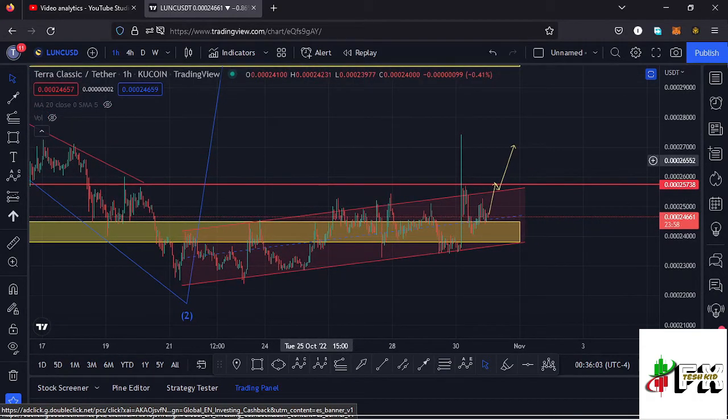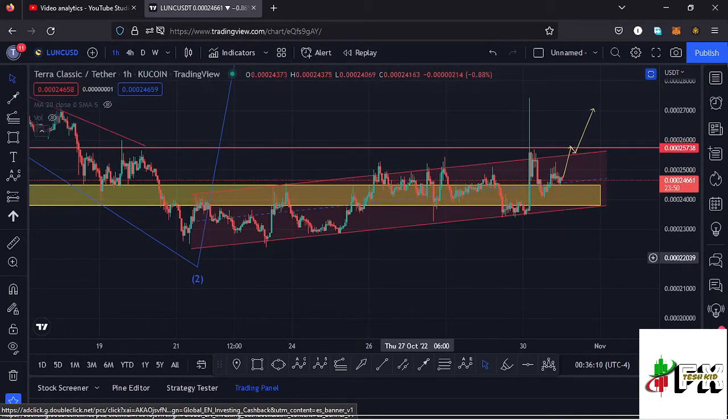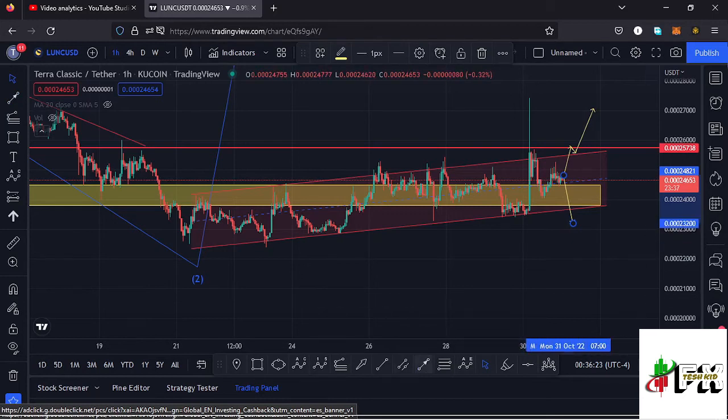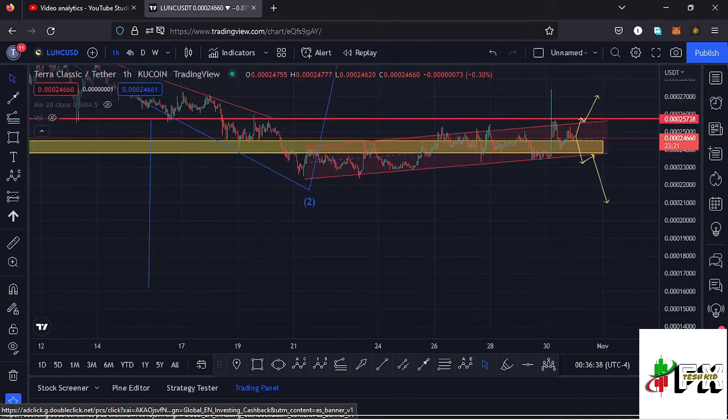And for that to also play out, I also expect to see an increase in volume here on the LUNAC chart, and also a bull movement in the whole crypto market. So let's be patient and see how that plays out. And in case we also lose that key area of support down here and continue trading to the lower side of the channel, and maybe even see a breakout of the channel to the lower side, maybe even see a successful retest of the lower side of the channel, then there's a high chance that we'll be breaking out of that triangle that I have drawn out over here, and the minimum target area is back to around the $0.00016 mark. So let's be patient and see how that plays out.